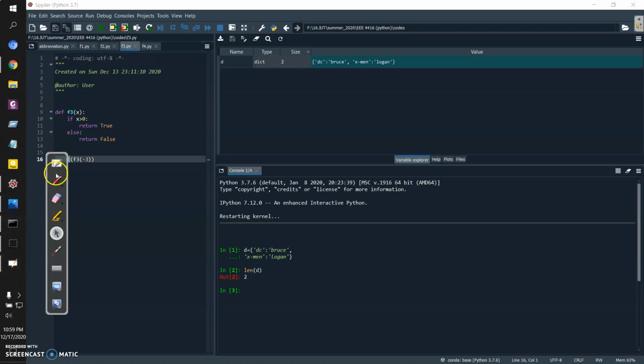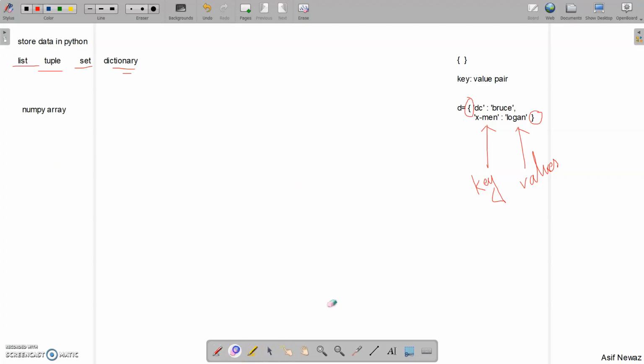So if we come back here, there are not 4 elements, rather there are 2 elements. This is 1 and this is 1. So there are 2 elements and 2 keys in our dictionary, and these keys determine the length of a dictionary. I hope you got the idea.